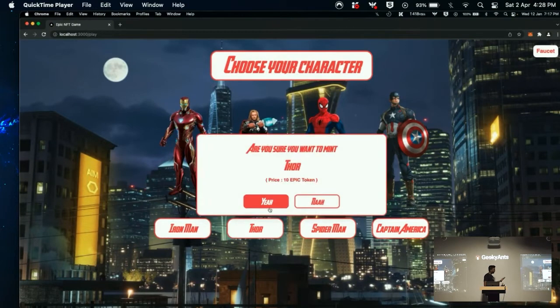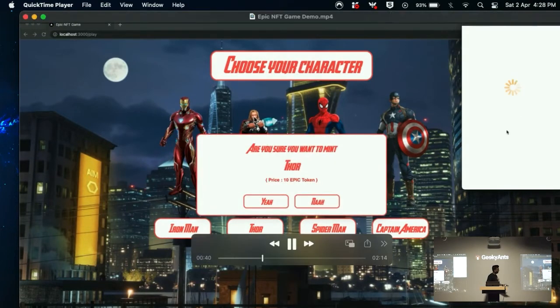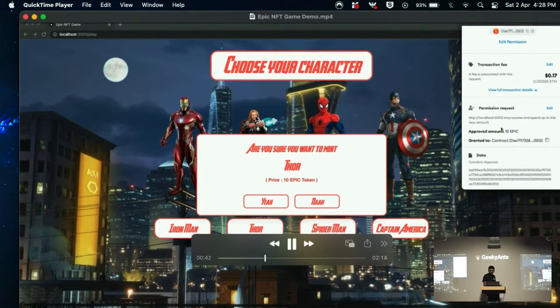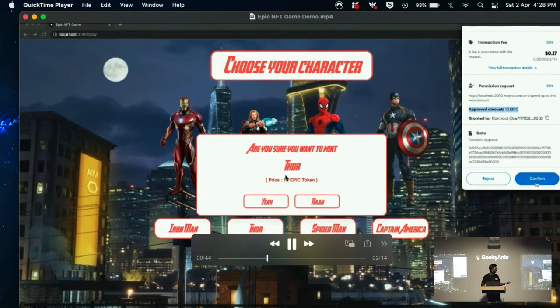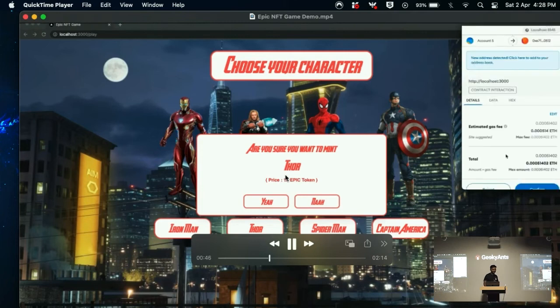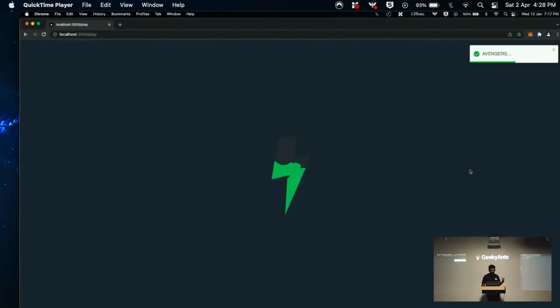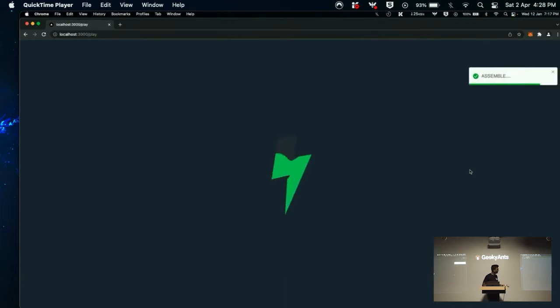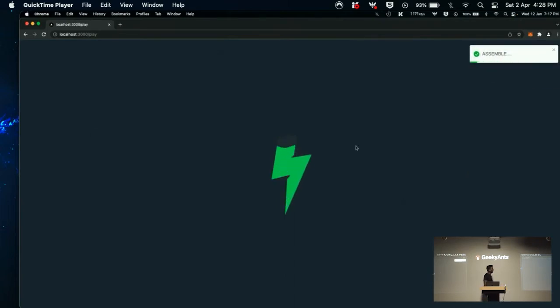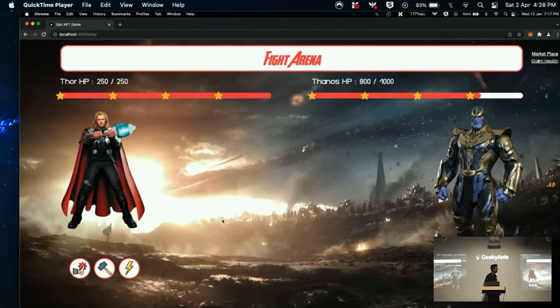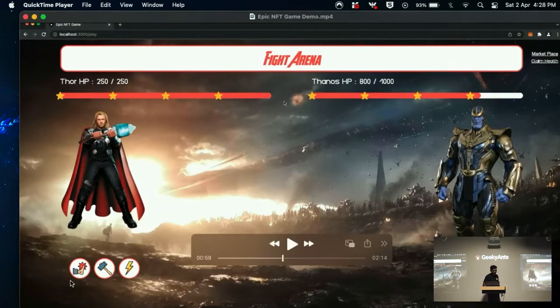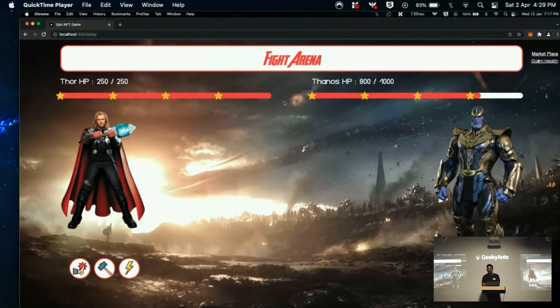So let's say I wanted to go with Thor, I'll say yes. It will ask me for around 10 Epic tokens. I'll pay 10 Epic tokens and this character will be minted for me as an NFT. Once you have an NFT, you go into the game arena and just assemble. We have these 3 default attacks for each character. You just have to click on this button and it will initiate a smart contract transaction and it will attack the boss.